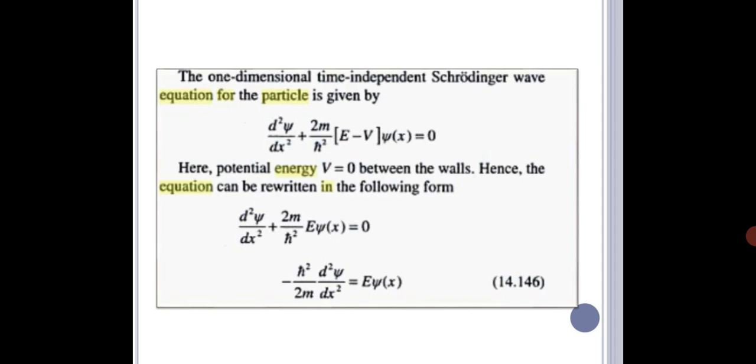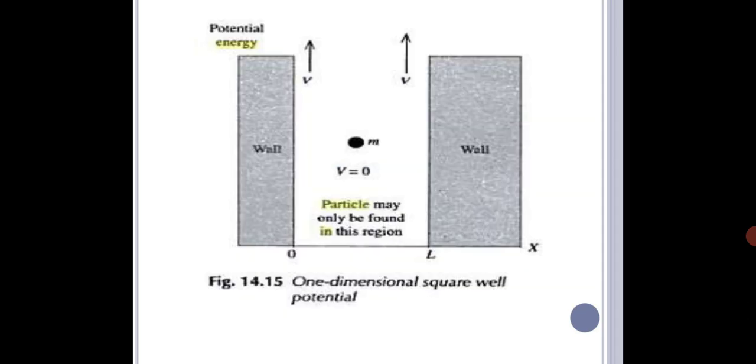So what it gives is −(ħ²/2m) d²ψ/dx² = Eψ. So this is the one-dimensional square well potential. The particle is present inside the well, but it is unable to overcome this much height, because it is having infinite height. That's why the particle cannot be present outside the wall.